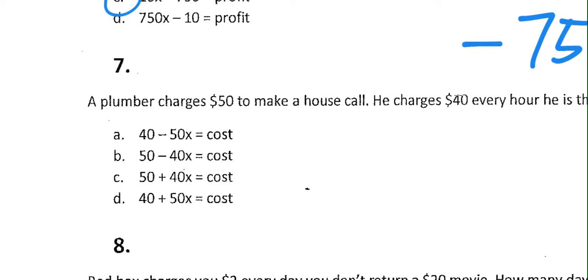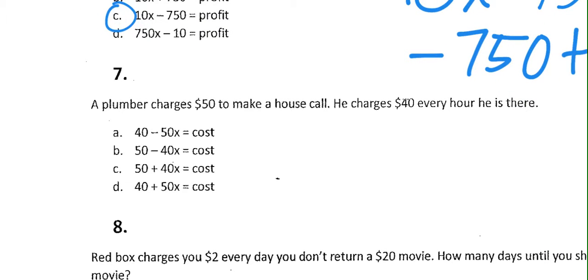It says a plumber charges $50 to make a house call, so he's going to come out to the house. Doesn't matter if he's there for, like, I don't know, pulling up in the driveway and then charging you. It's going to be $50 for that house call. Then he's going to charge $40 every hour. Okay, I know it looks like vary now, but it's every hour.